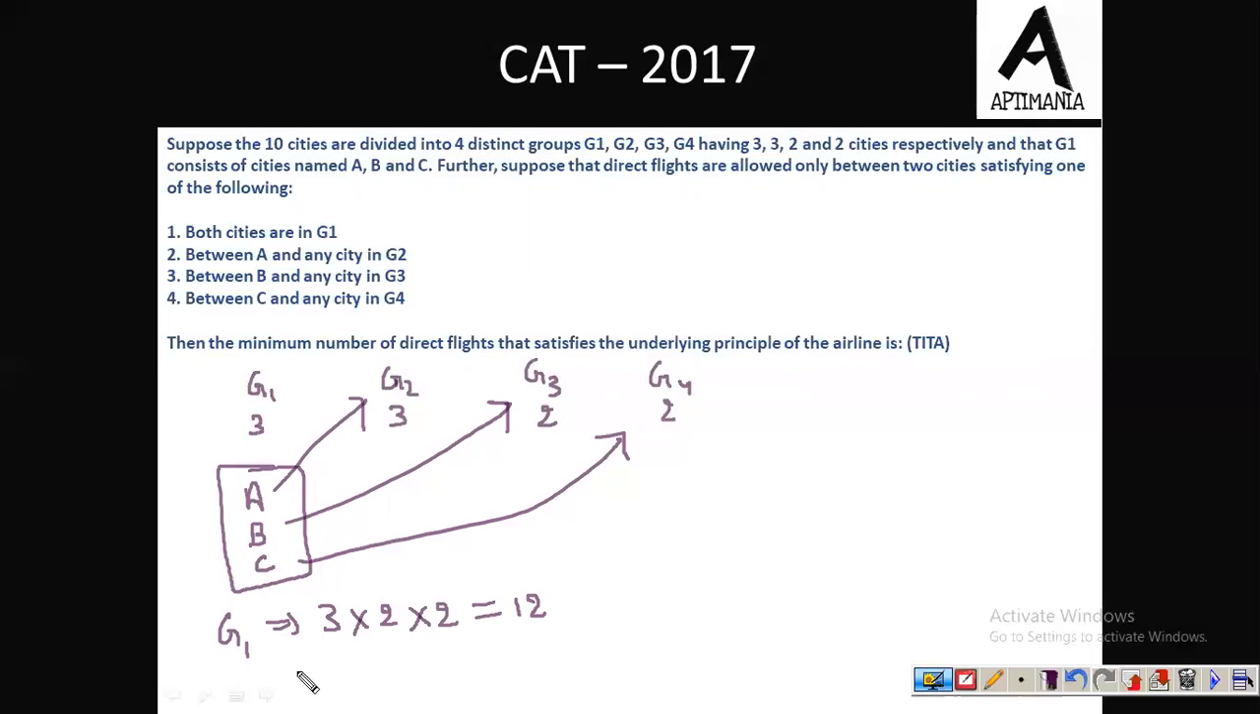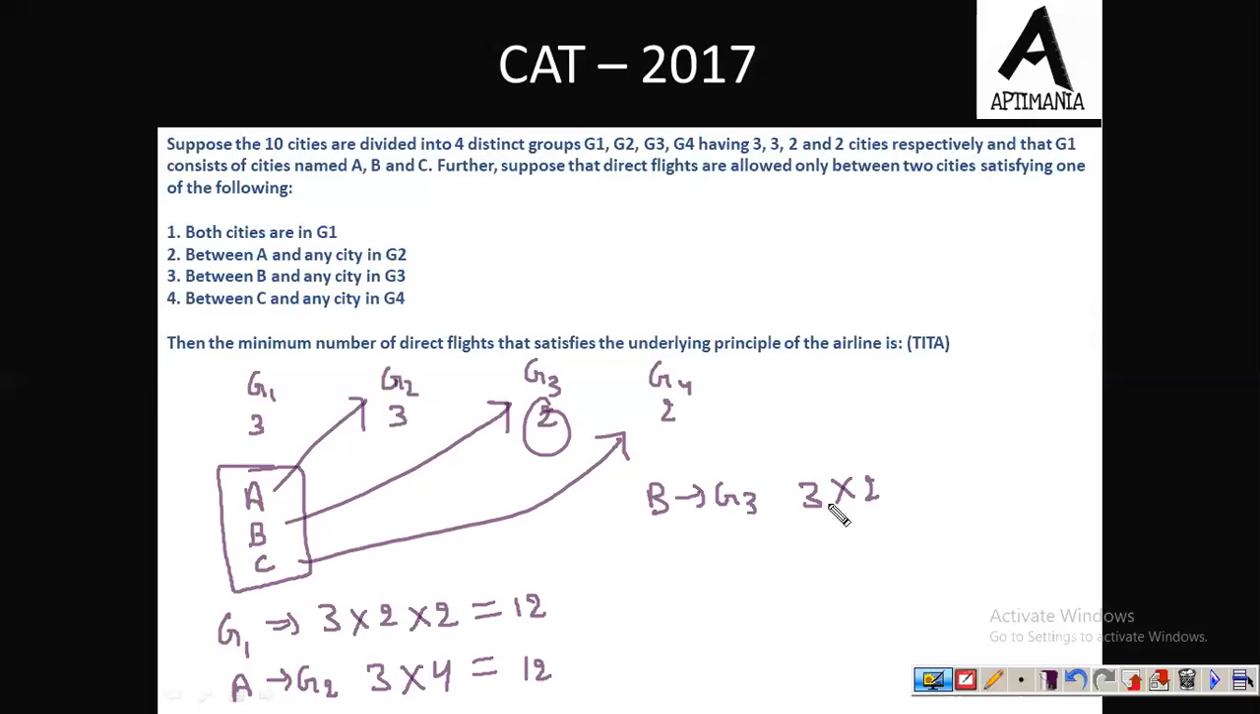Now from A to G2, है ना? There are three cities which you need to connect with A. Fine. And to connect every city with A, we need to have 4 flights. So in total, 12 flights must be there. Now to connect B to G3, अब यहाँ पर 2 ही cities हैं. So we need to have 3 into 2.